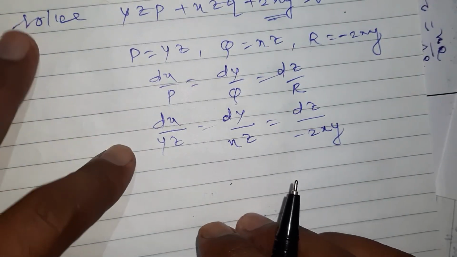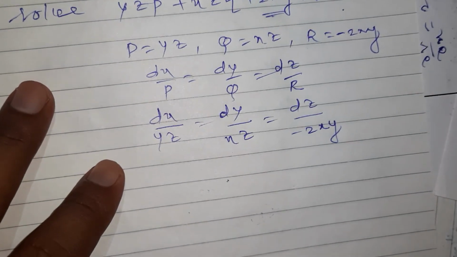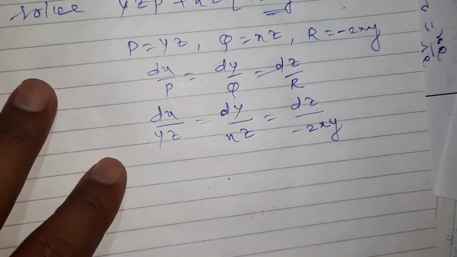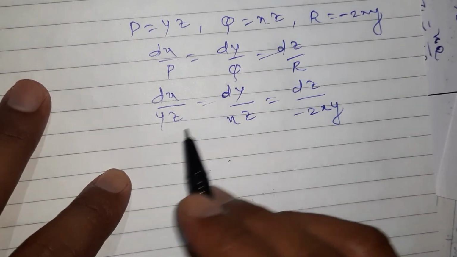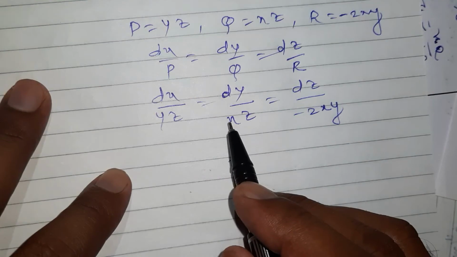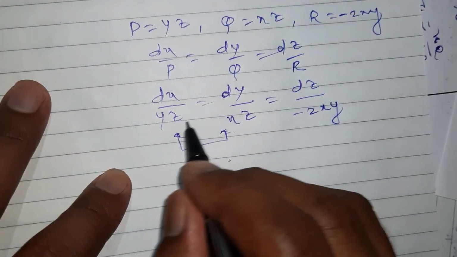Correct? Now which group is possible here? Always try to use first grouping method, and if it is not possible, then we will see some adjustment in grouping method. That is also not possible, then we will see method of multipliers. So here grouping method. Yes, tell me which group is possible. I think first two group is possible here, first and second.